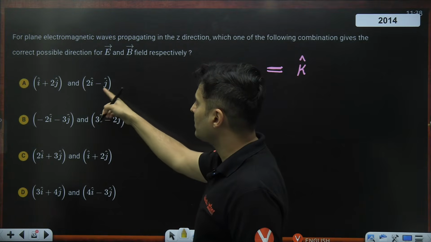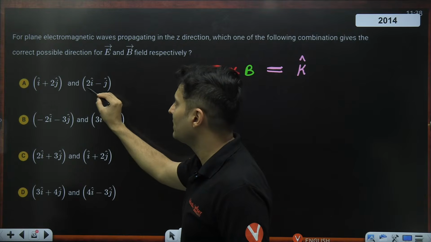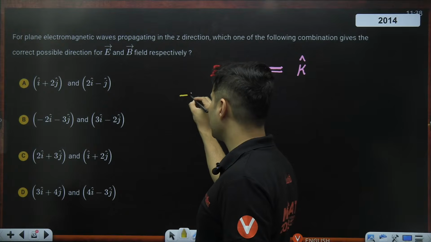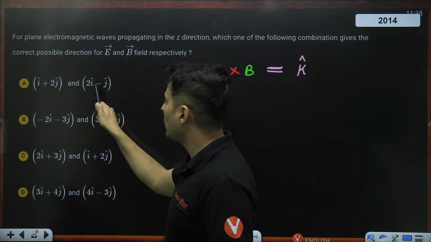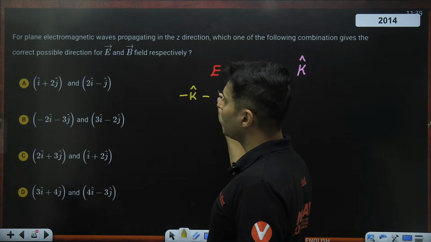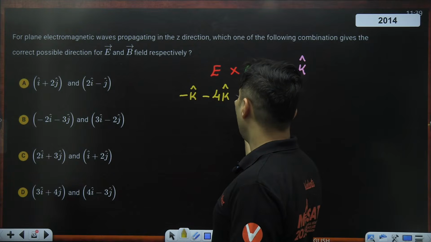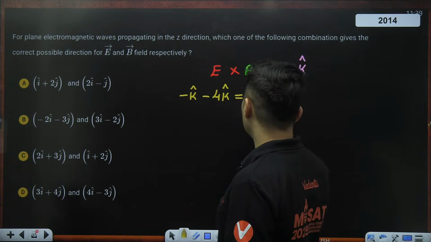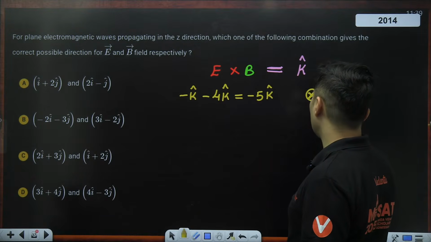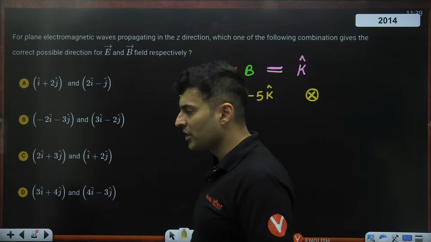I plus 2j cross product with 2i minus j. I into 2i is 0. I into j is k, but with that negative sign, so minus k cap. Then 2j cross 2i will be negative k only, but it will be negative 4k cap. So this will be minus 5k cap. So this is obviously wrong. This can't be correct because I should get positive k cap. How about this one, B option, guys?